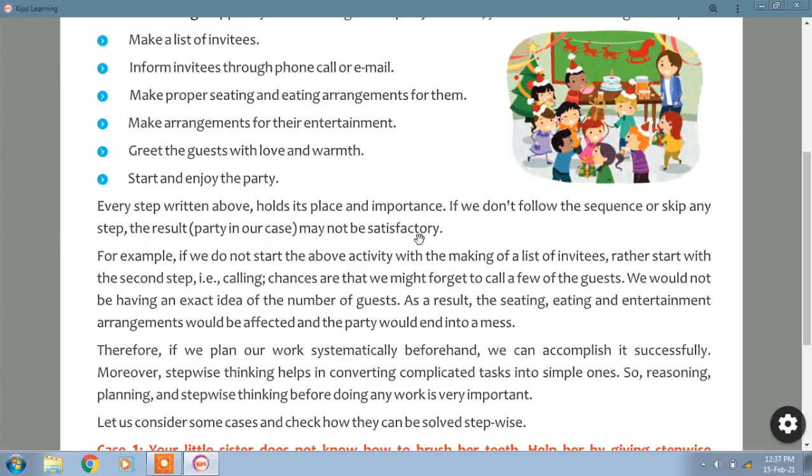Everyone will blame you, or some may scold you, those who are your near and dear ones, because of the inconvenience you have caused due to irregularities, due to not proper arrangement of this party. So that's why every step is very significant, every step is very important. How every step is important, we will discuss in the next class. I hope you have understood this very simple example, one simple case study that is given here.